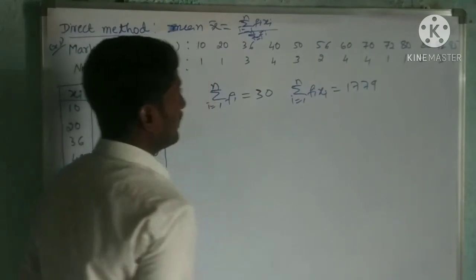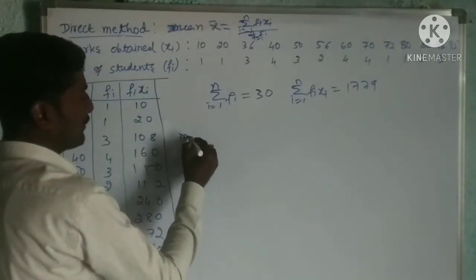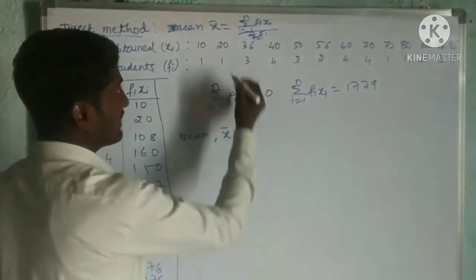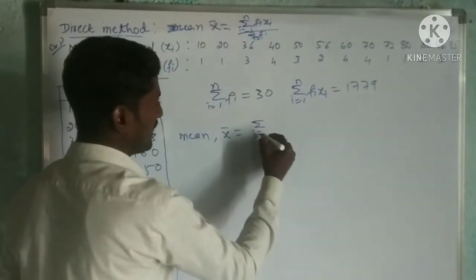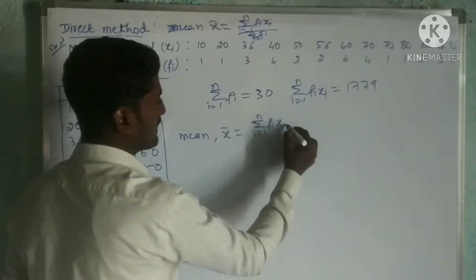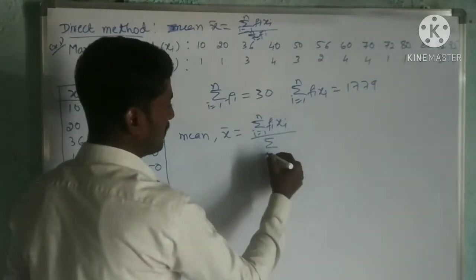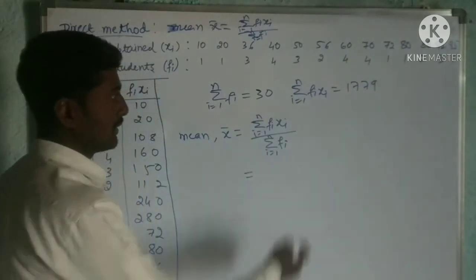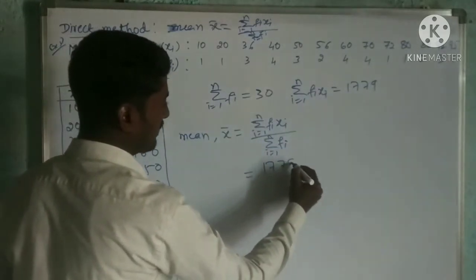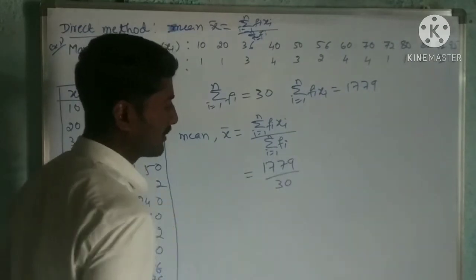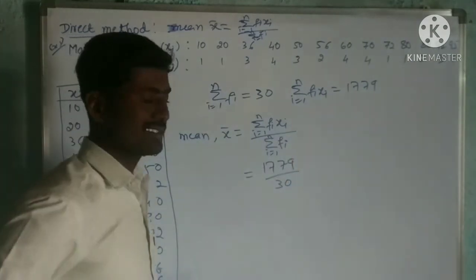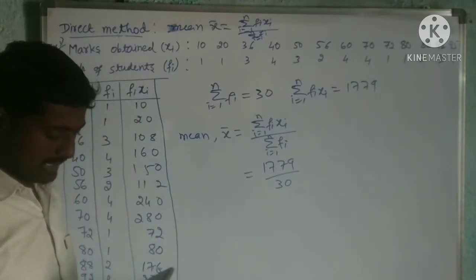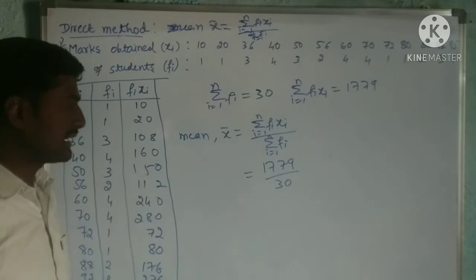Now I want to find the mean, that too by the direct method. Mean x bar is equal to, let us write the formula, the sum of i equals 1 to n fi xi divided by the sum of i equals 1 to n fi. Now 1779 divided by 30. Divide this by yourself, and the answer will be 59.3.